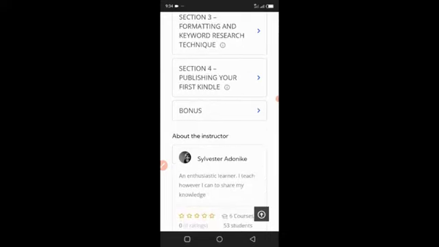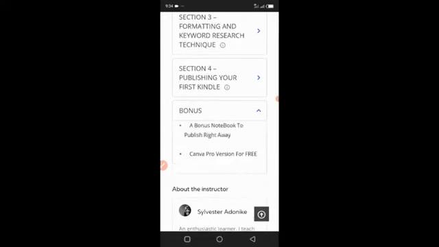And as a bonus for this course, you're going to get a Canva Pro version for free, and you're also going to get a notebook that you can publish right away. With this notebook, you're going to get strategies and tricks on how to find a profitable niche for it, and then publish it right away.